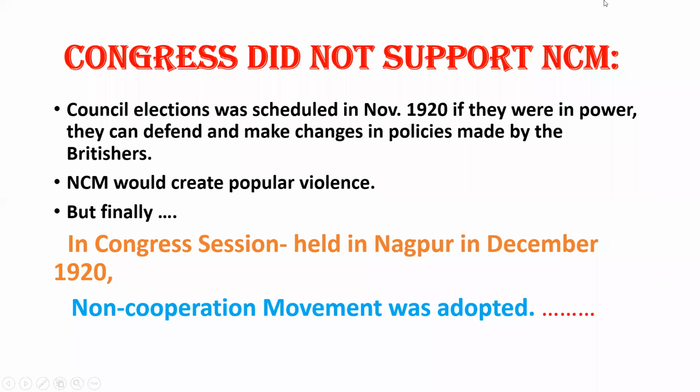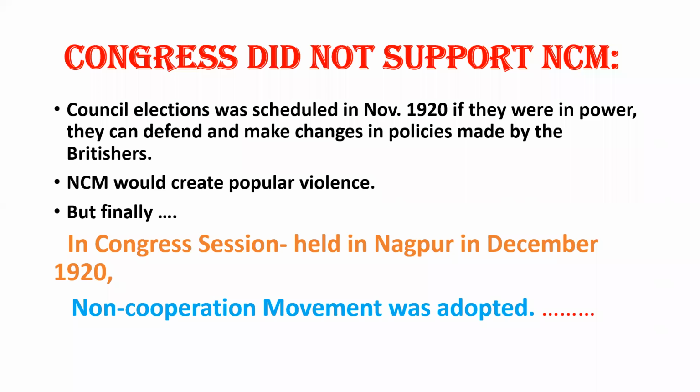They all wanted that the non-cooperation movement would be started. So in December 1920, at the session of Nagpur, it was decided that the non-cooperation movement was adopted and would be started. This is the most important thing.